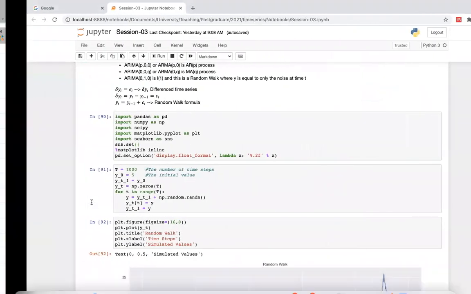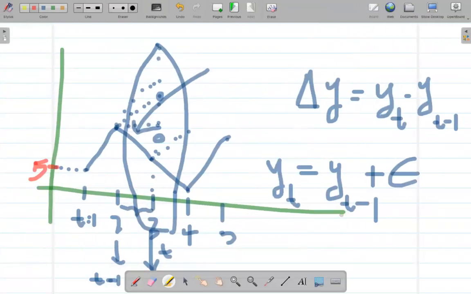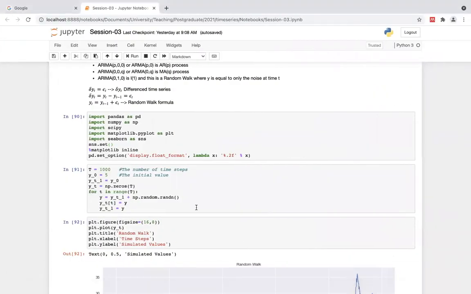Then the last time step would be 1,000. Sorry for my handwriting, it's difficult to write on this whiteboard. Okay, right.